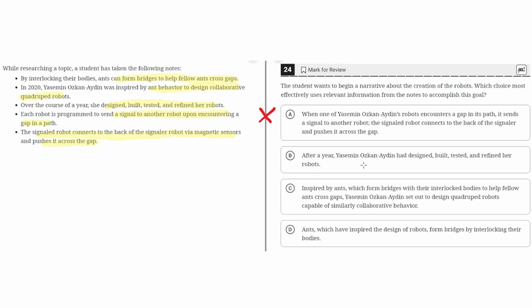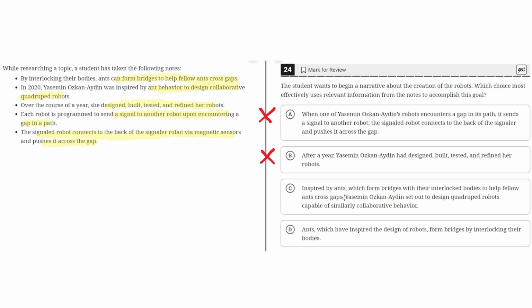B. After a year, she had designed, built, tested, and refined her robots. This is incorrect because this focuses on her building and testing the robots, not on the creation of the robots, or beginning a narrative about the creation of the robots, which would focus on how she was inspired by ant behavior. So because this isn't mentioned, B is incorrect.